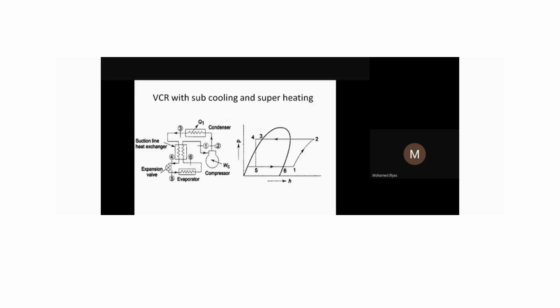When going into the compressor and when coming out of the compressor, the refrigerant will be pure vapor. For that condition we do superheating. Subcooling is to ensure that our refrigerant will be in the liquid form when it enters into the expansion valve.